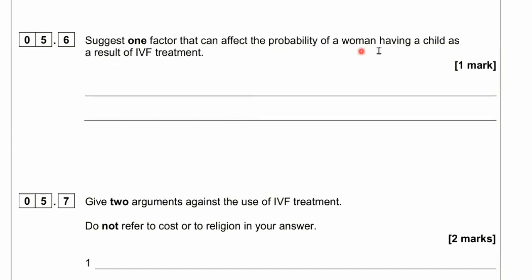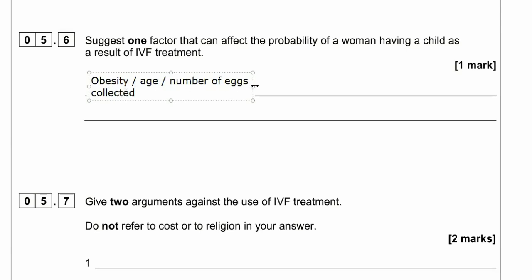Now let's look at 5.6. So just one factor that can affect the probability of a woman having a child as a result of IVF treatment. So obviously the amount of eggs she produces will be important, and the quality of those eggs, and they can be affected by age. The quality of the eggs goes down rapidly with age, obesity, and obviously the number of eggs that can be collected from the IVF. These are all factors that would score you a mark.